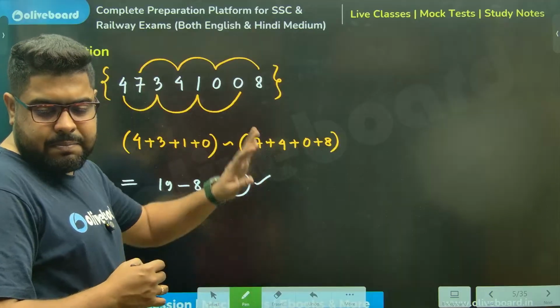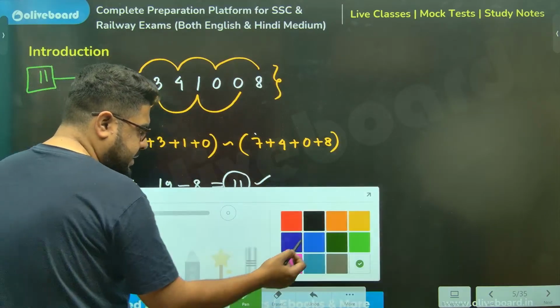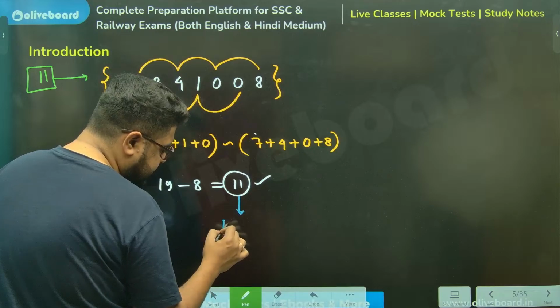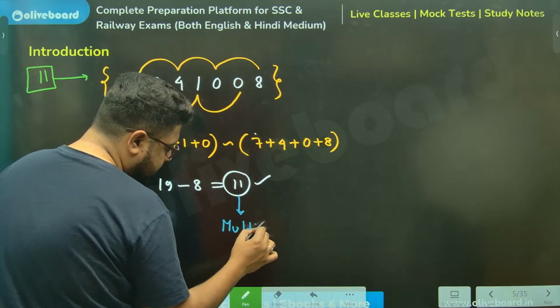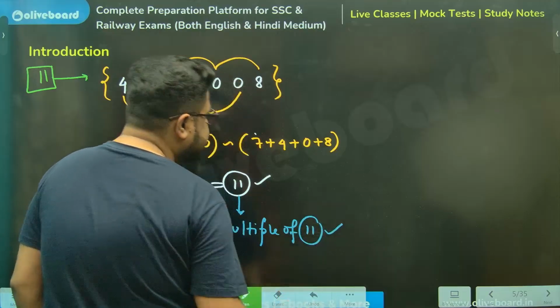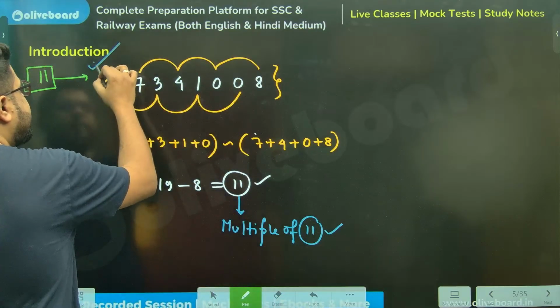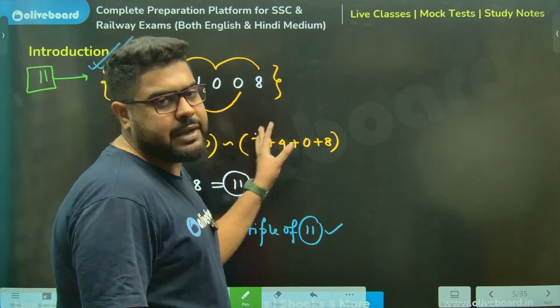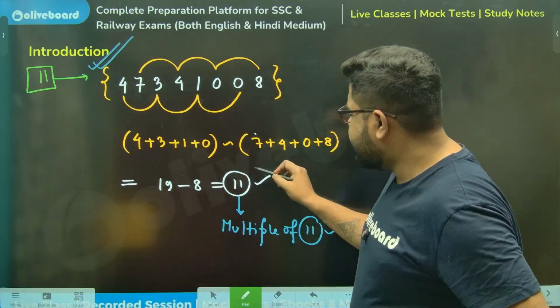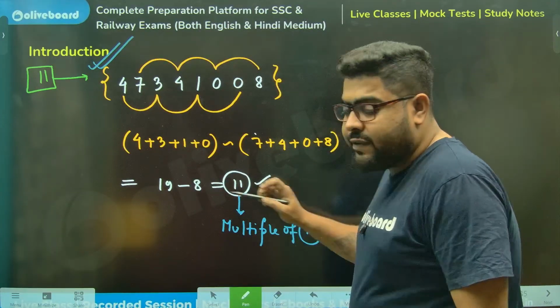Now again, please understand, if this difference is a multiple of 11, then you can say this whole number itself is divisible by 11. Many books will say multiple of 11 or 0.